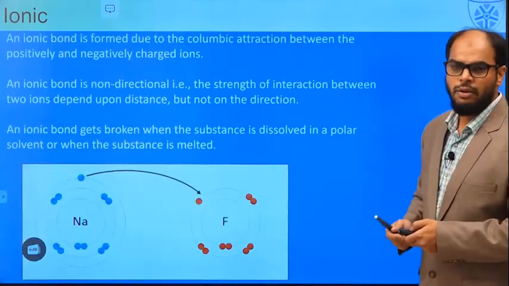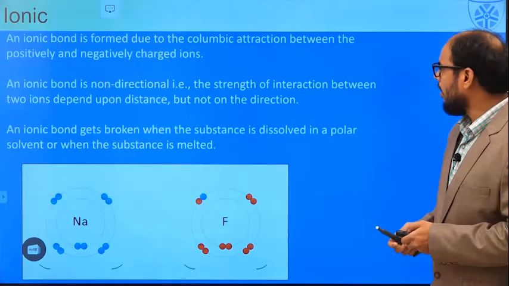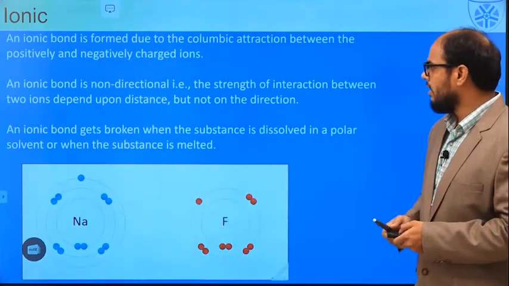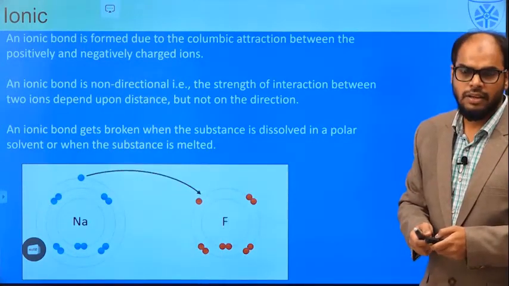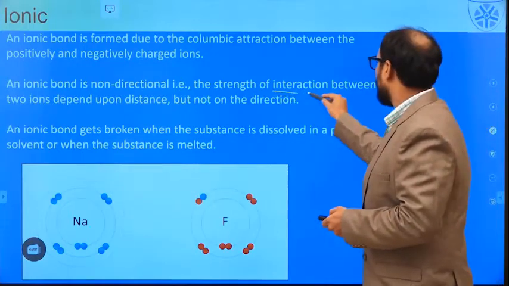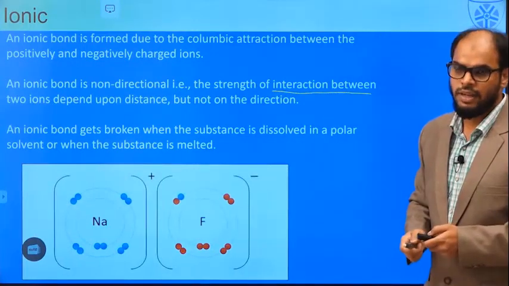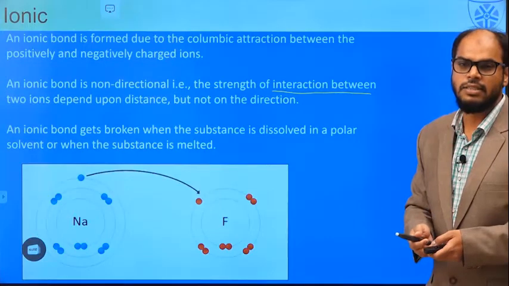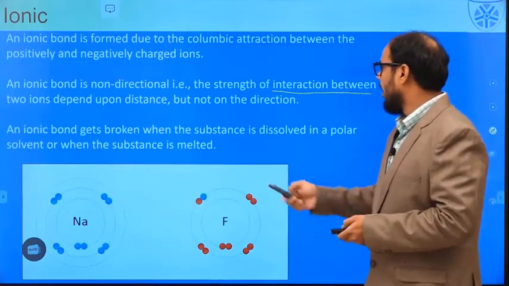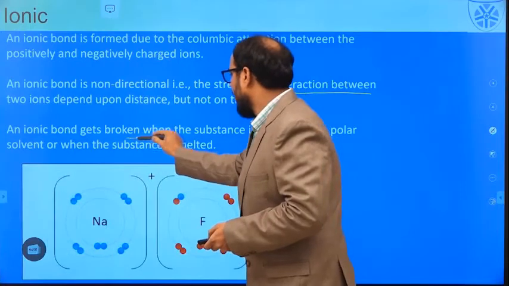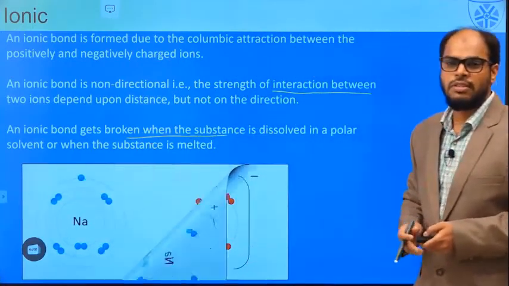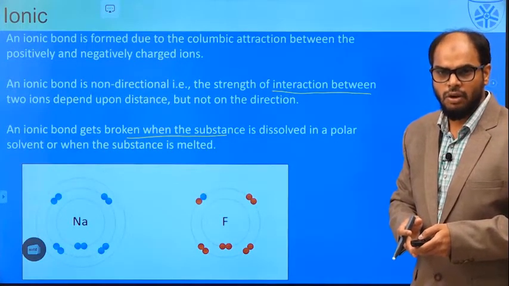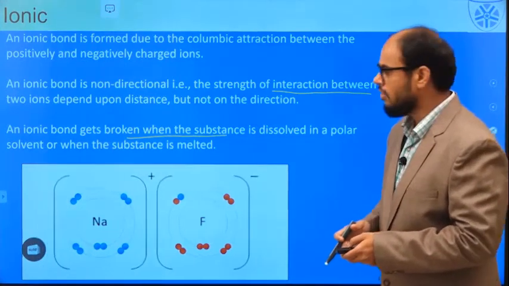Let us come to the basic ionic bond. In an ionic bond, we have a Coulombic attraction between a positively and a negatively charged species. This attraction is non-directional because the strength of the interaction depends on the distance. More the distance, less is the strength of the ionic bond; less the distance, more is the strength. And this ionic bond is cleaved whenever you dissolve the substance in a polar solvent, such as water, ethanol, methanol, or other alcoholic solvents.